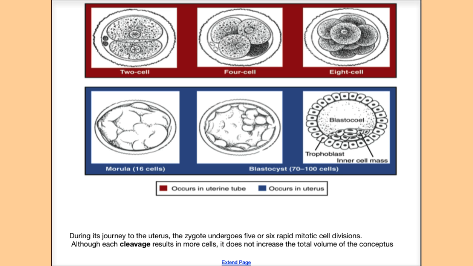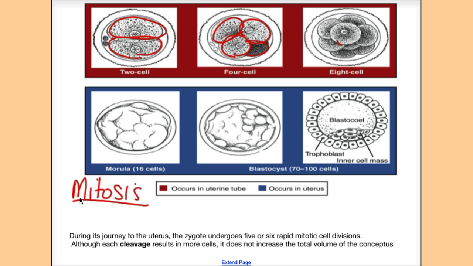What happens next is something called mitosis, or growth. So this cell will then grow. It first divides into two, as you can see. Then it divides into 4. So you have 4 cells. Then you'll have 8. And all of this is happening inside of the fallopian tube or the oviduct, from 2 cell to 4 cell to 8 cell. And then it will start moving into the uterus.